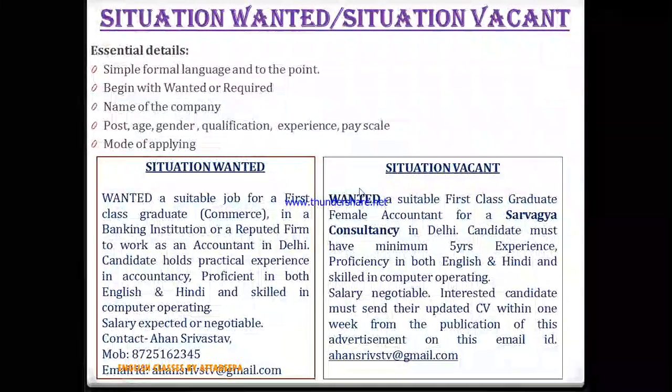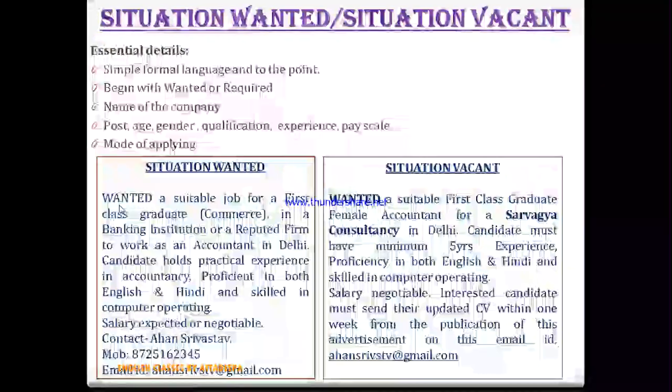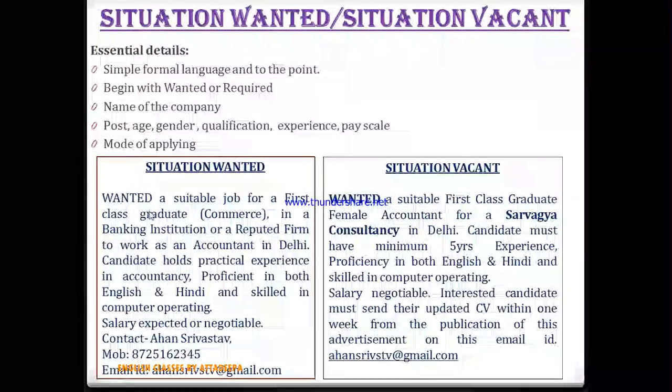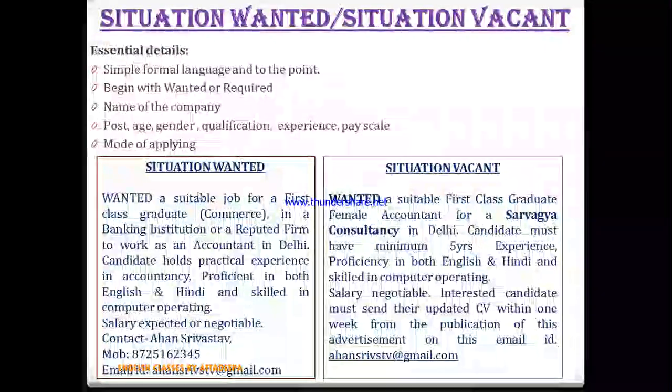So wanted or required, both words can be used, but the first word should be capitalized, and this word is mandatory. If you are not writing this word, then your format marks will be deducted. So this heading, situation wanted, situation vacant, should be in capital letters. This is mandatory. And when you are beginning your sentence, you have to write this word wanted or required in capital letters, right?